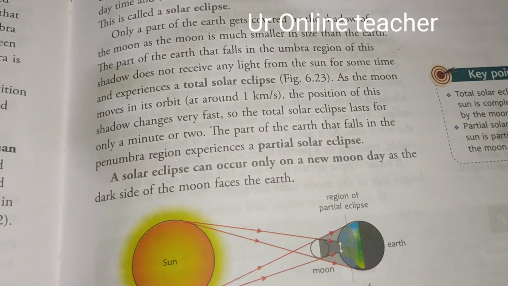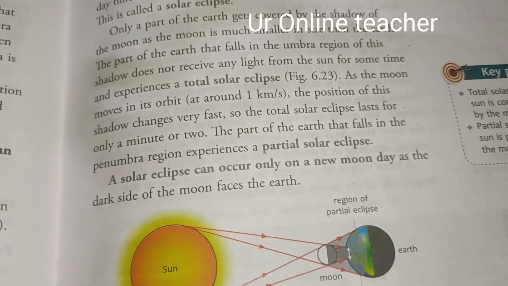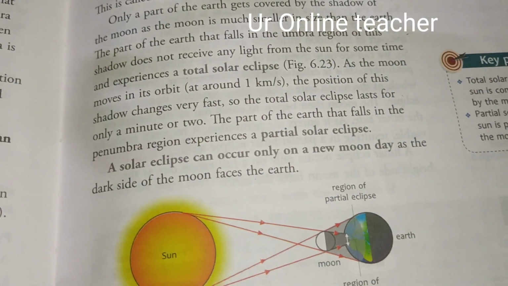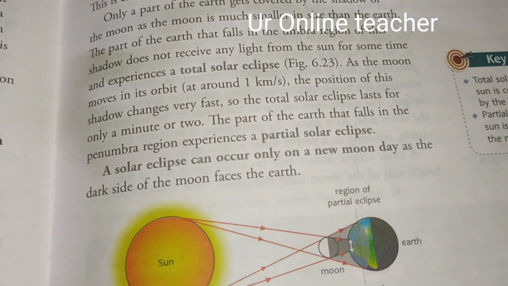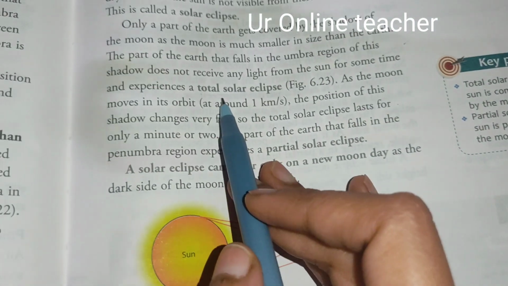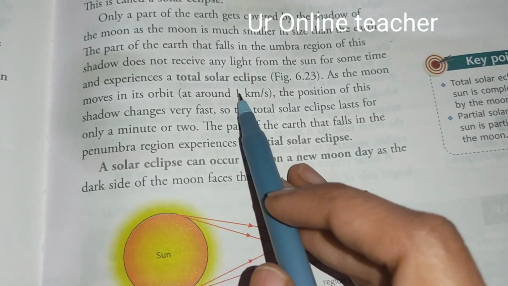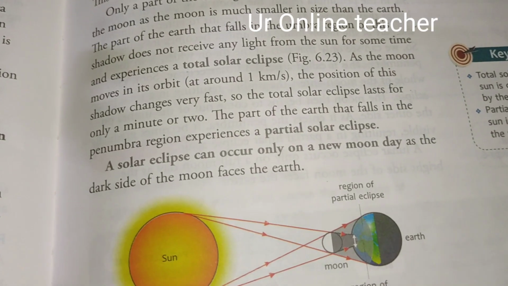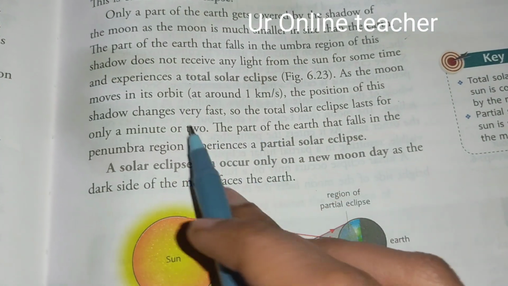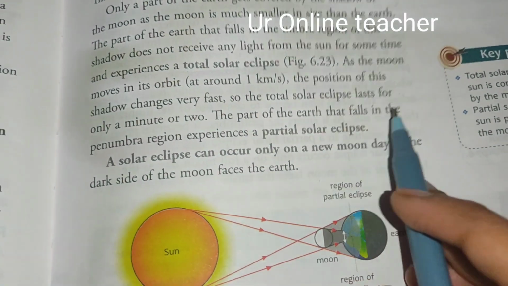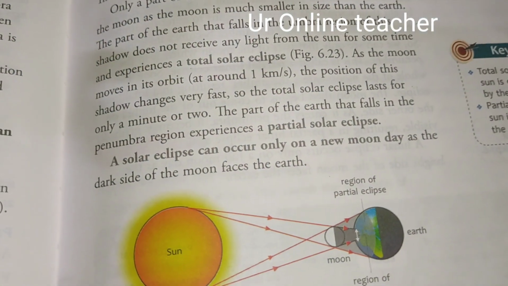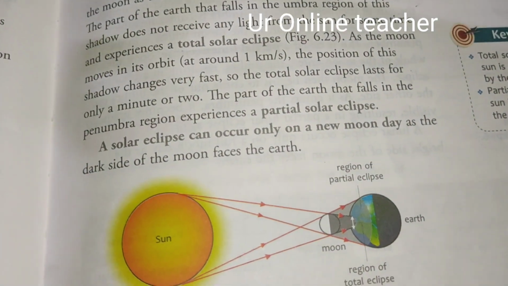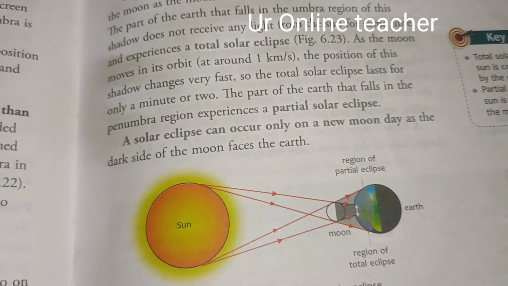Where the shadow will be very dark, full light will be blocked, in the part of the earth in the umbra region, where it will not receive any light, full dark, it is called total solar eclipse. The shadow moves around 1 kilometer per second and the position of the shadow changes very fast. So the total solar eclipse lasts for only a minute or two, and the part of the earth that falls in the penumbra region will experience a partial solar eclipse.